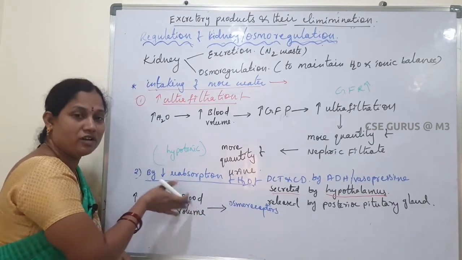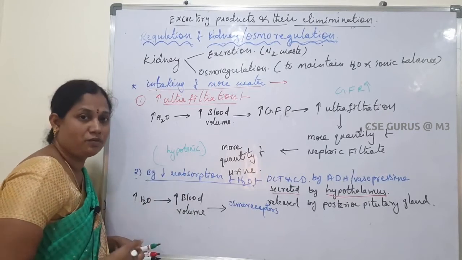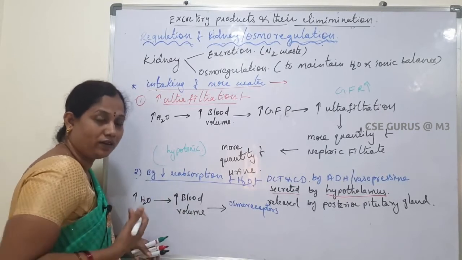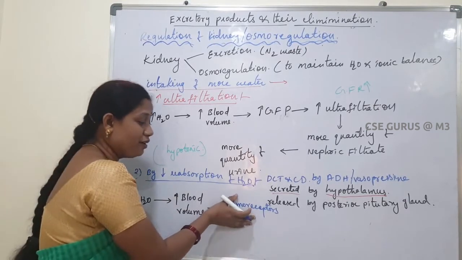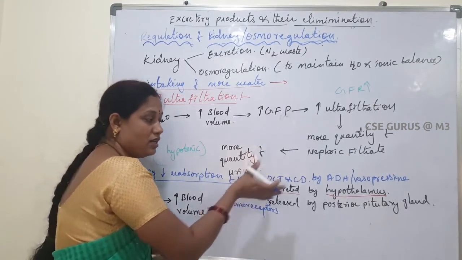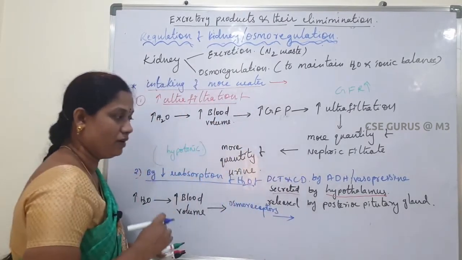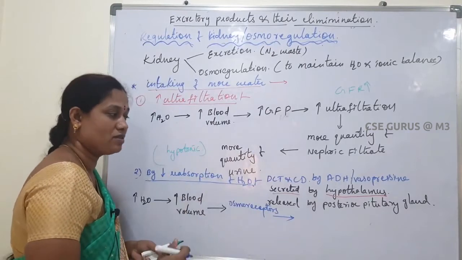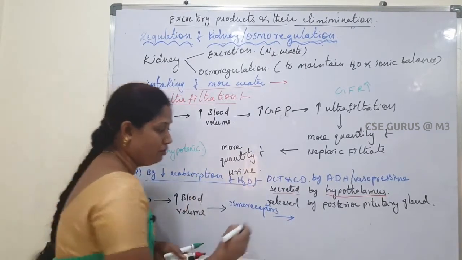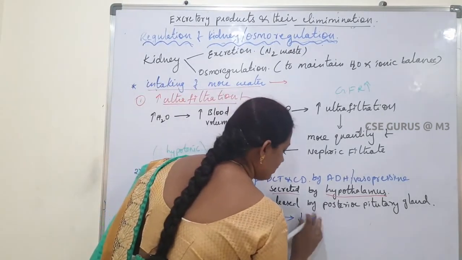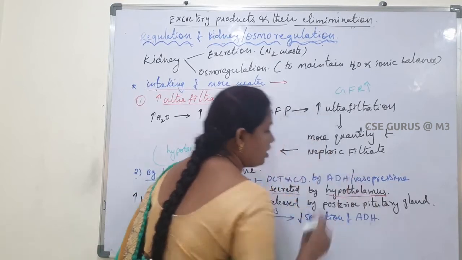So the information that excess water is present in our body is identified by osmoreceptors in the hypothalamus. So what will happen next? The hypothalamus decreases the secretion of ADH hormone.